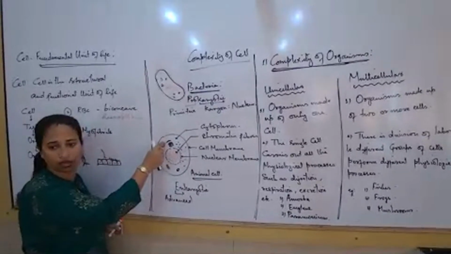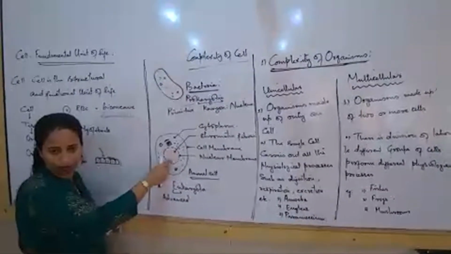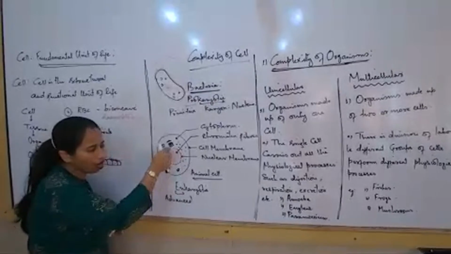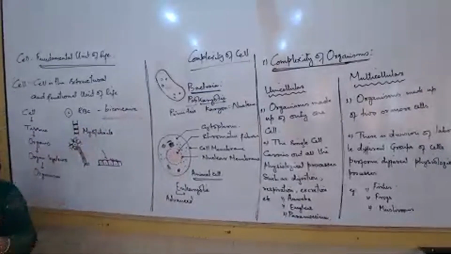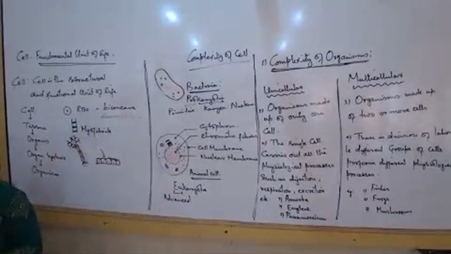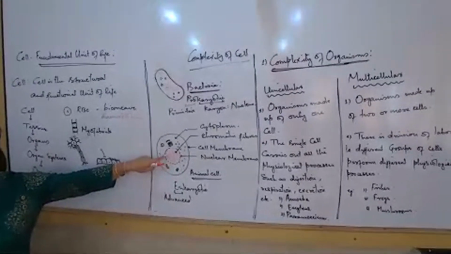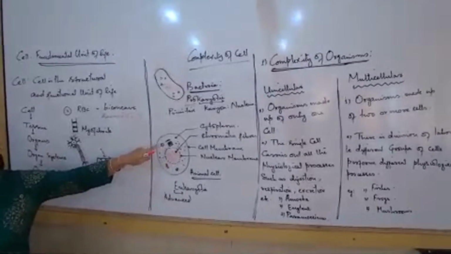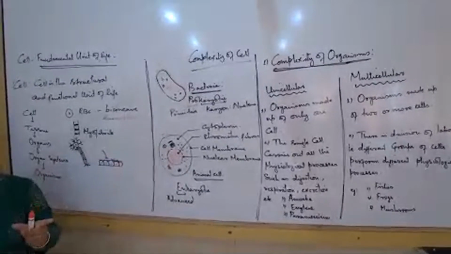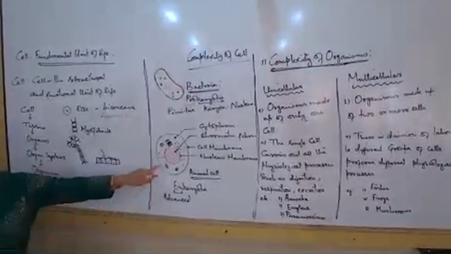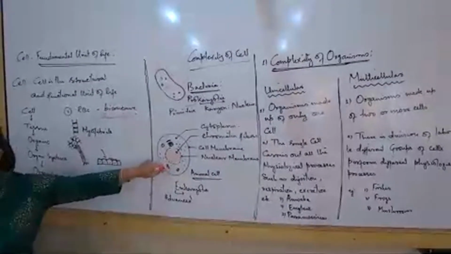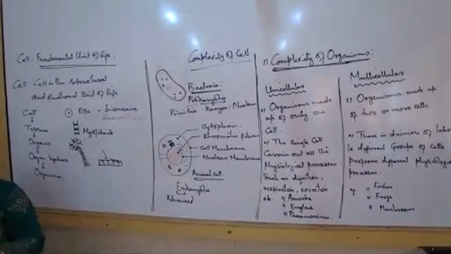This is something like the hall and this is the bedroom. So now this wall, the nuclear membrane, separates two different parts. And the nuclear material, what is the name of the nuclear material? Chromatin. The chromatin fibers are never in the cytoplasm for developed cells. The nuclear material is always inside the nucleus. So this is the first difference, remember.